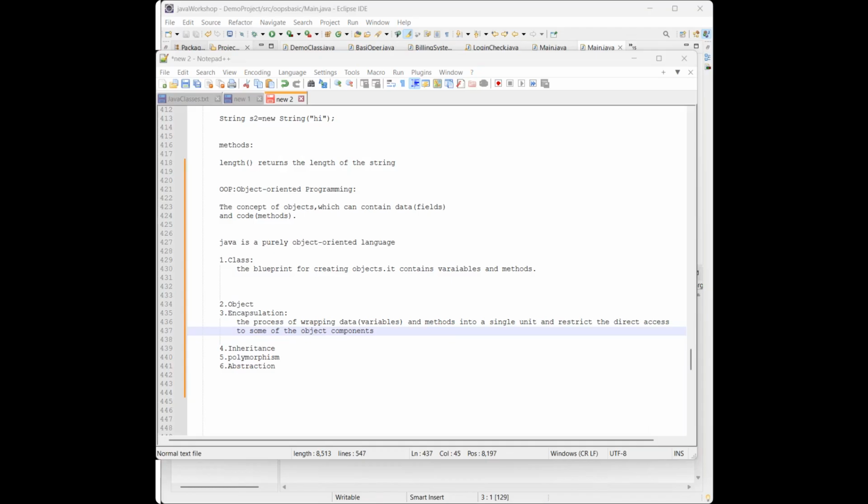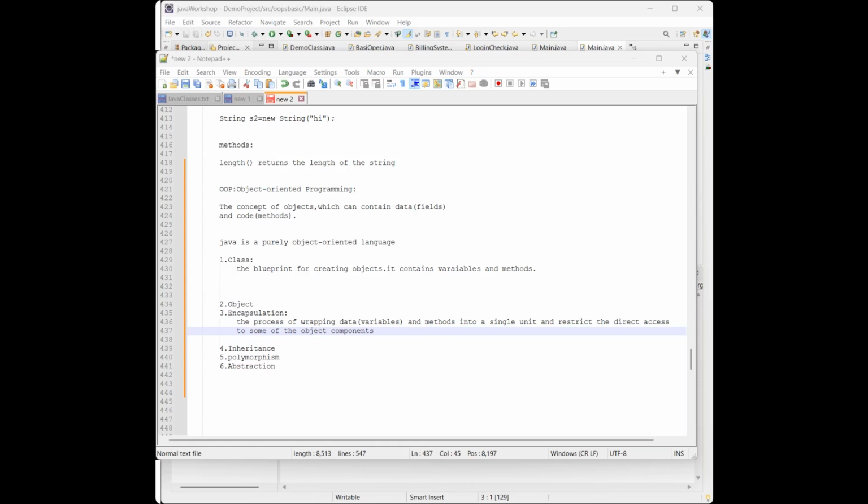Now, you want to hide the data. So what is the data? Data is nothing but the variables. So you can declare those variables as private. We have the access modifiers like public, private, protected. You can declare the variables as private, so they cannot be accessed directly. To access them, you can use the getter and setter methods to read or modify those particular variables.